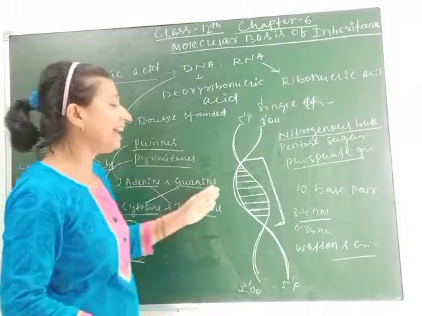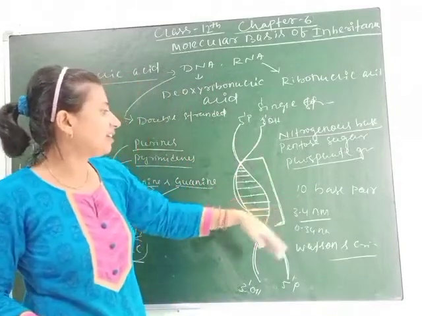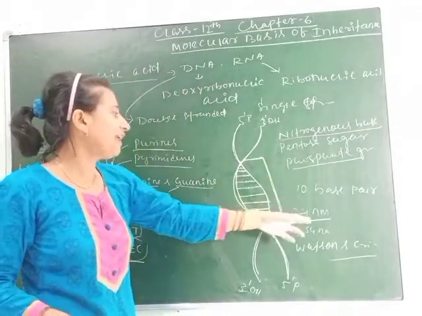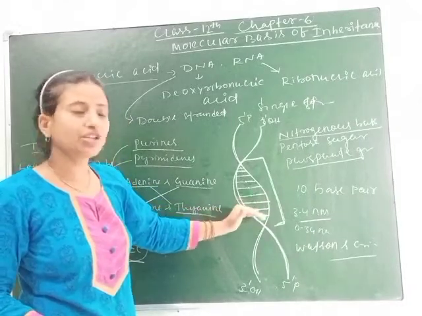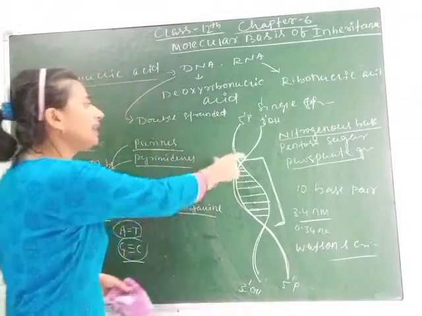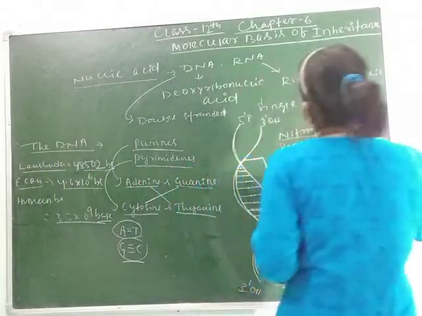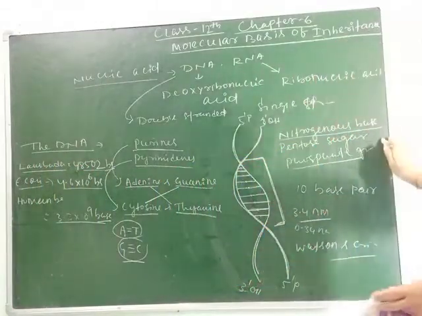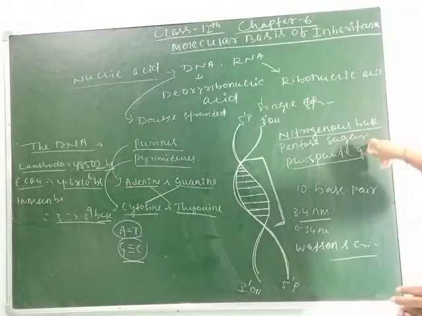It is coiled in a right-handed fashion, and each turn has a length of 3.4 nanometer, and the distance between two consecutive base pairs is 0.34 nanometer. The double helical structure was given by Watson and Crick. Again, DNA consists of three major components: nitrogenous base, pentose sugar, and phosphate group.